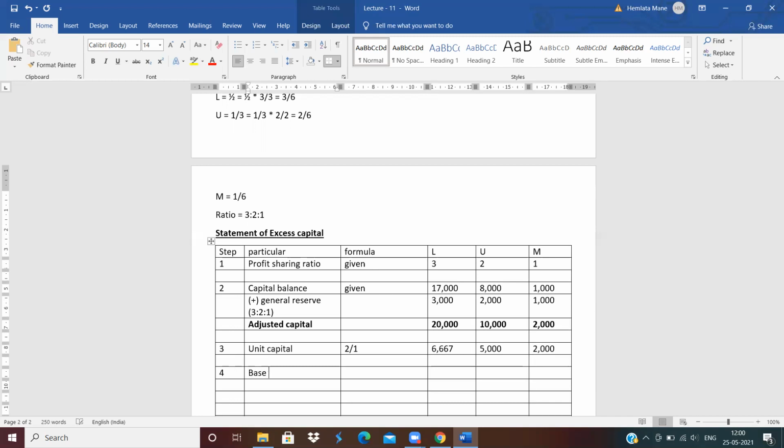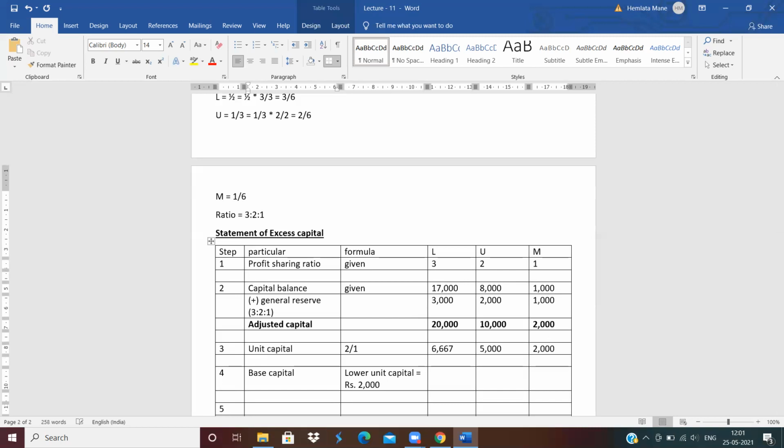Now next step is base capital. How to calculate the base capital? Lower unit capital. See which amount is lower? 6,667, 5,000 or 2,000. Which amount is lower? 2,000 is lower. So 2,000 is the base capital.